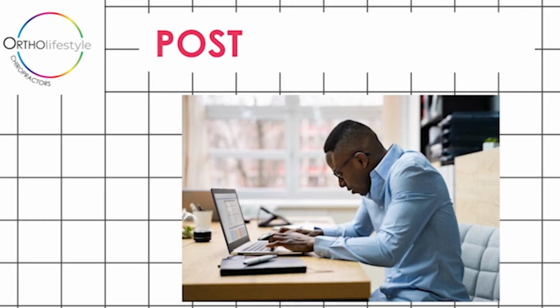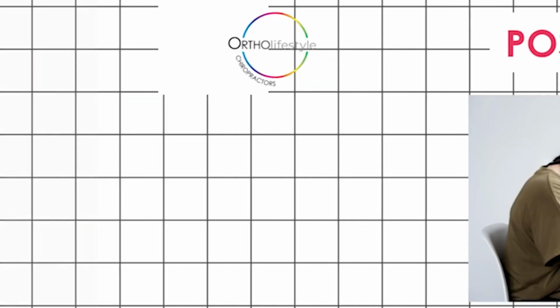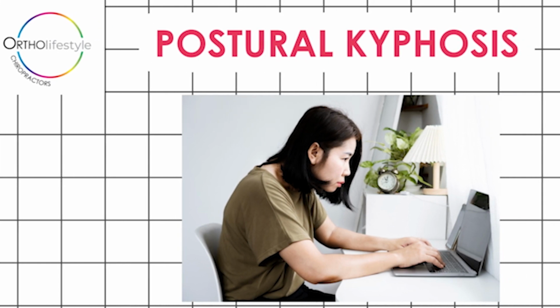Postural kyphosis. This form of kyphosis often becomes apparent during the teen years. It is caused by poor posture or slouching. The spinal curve is typically round and smooth. It can be corrected by the patient when they are asked to stand up straight.